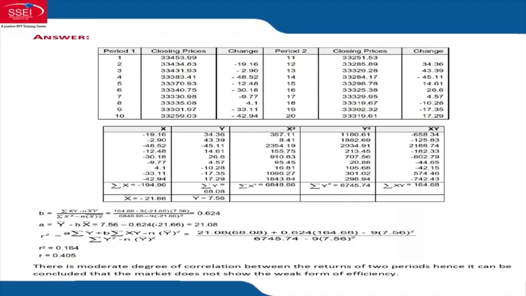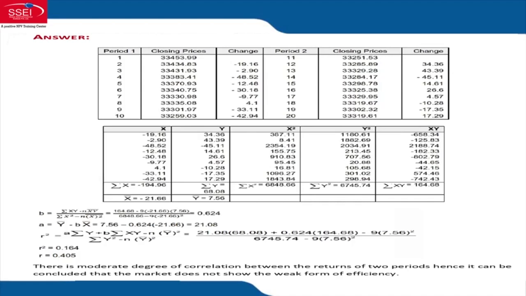Similarly, they have also calculated Y. From 11 to 20 days, they've written down the closing price and then the change. So we have the X and Y. You understood X and Y? The change in the closing price, from 1 to 10 and from 11 to 20. Now, I do not want you to prepare the columns that they have prepared. Don't prepare those columns because then you will be subject to new formulas and you won't like that.